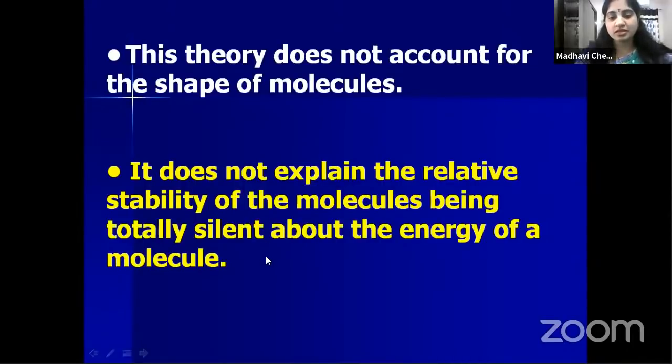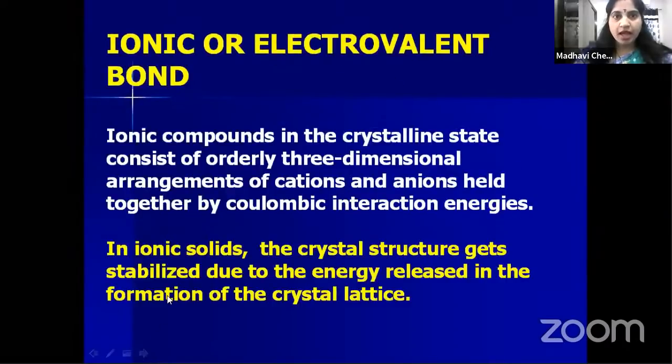So these are the drawbacks of the octet rule, children. You just go through these, very simple. Next, coming to the ionic or electrovalent bond. Already we have seen, children, what is an ionic bond.